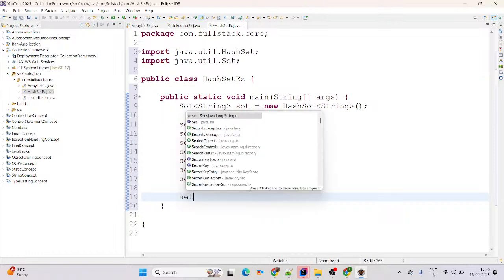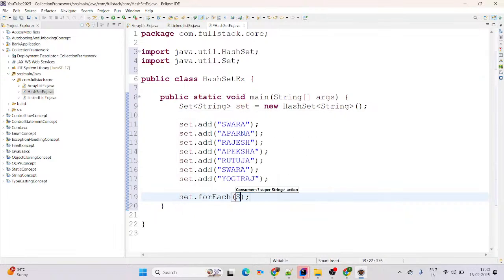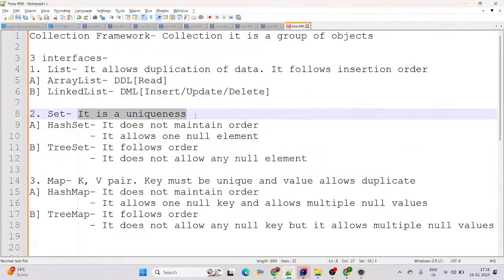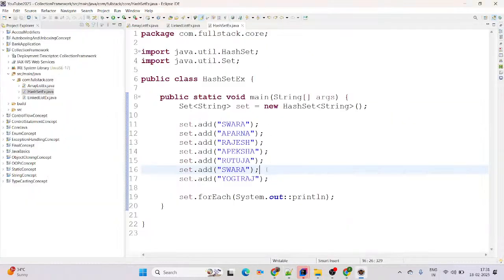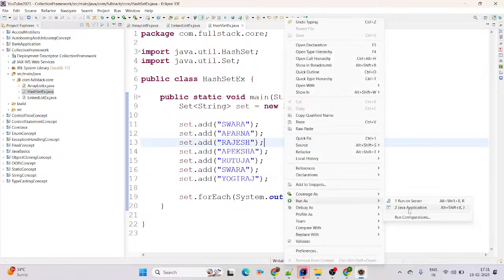Perfect. Now you can use an iterator, you can use forEach. I will simply go ahead with the Java forEach here. set.forEach, and then System.out, and you can simply use println by using method reference. Now what output are we expecting? See, set is about uniqueness. There are two classes, HashSet and TreeSet, right? HashSet does not maintain the order, and definitely it will follow uniqueness. It means we have given Sora twice, but it will print once, and it does not maintain the order. Then see on screen, run as Java application.